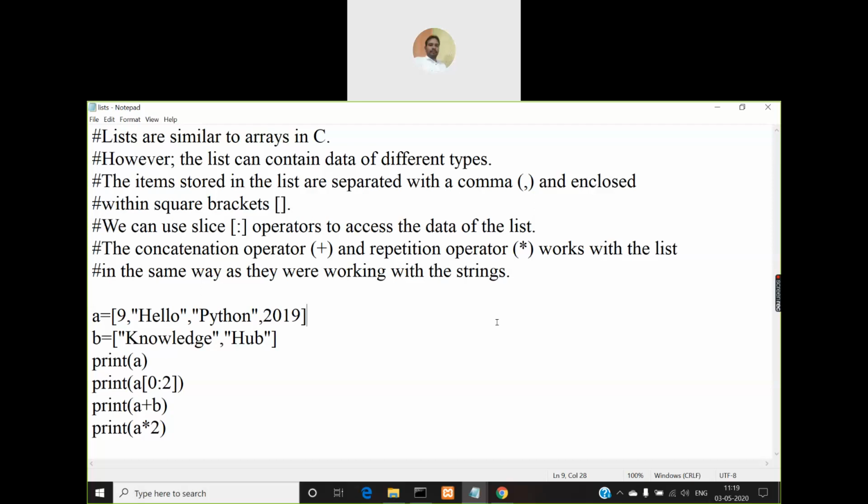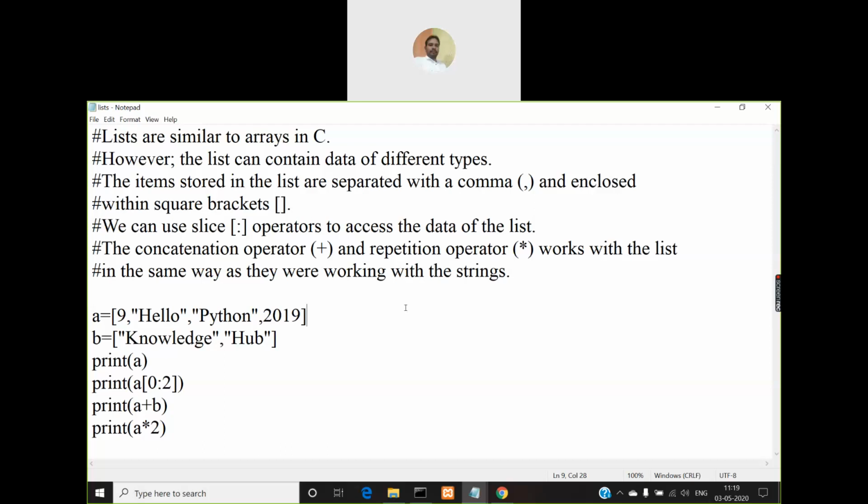But coming to lists in Python, structurally they are similar to arrays, but they can store different types of elements. You can store one element as an integer, another as a float, another as a string. That way you can store any type of values. So that is a list. You can see the comments here in this program. Lists are similar to arrays in C. However, the list can contain data of different types. The items stored in the list are separated with a comma.